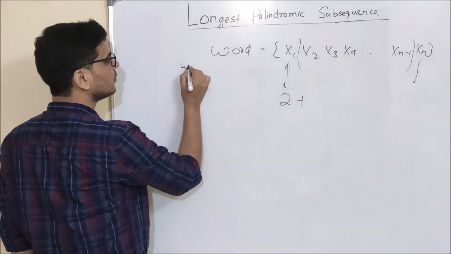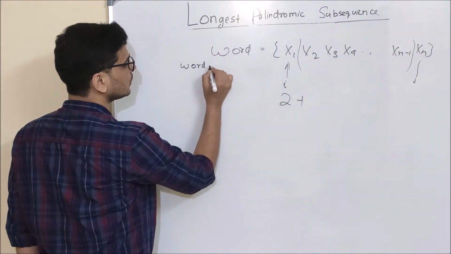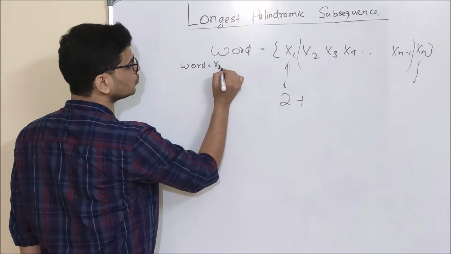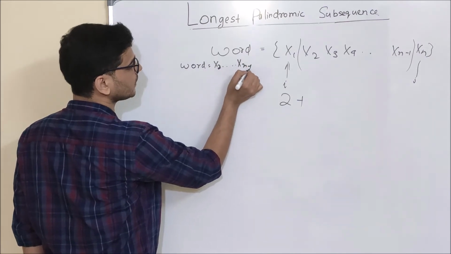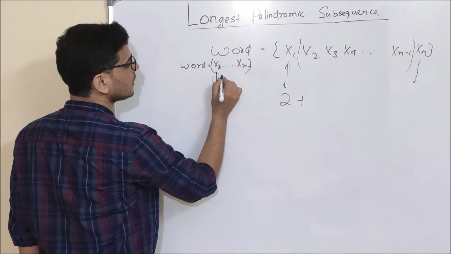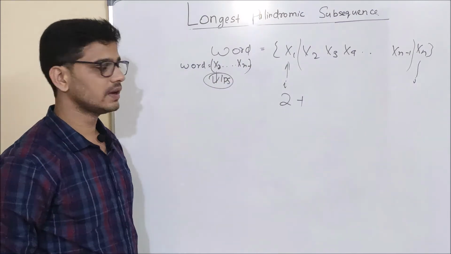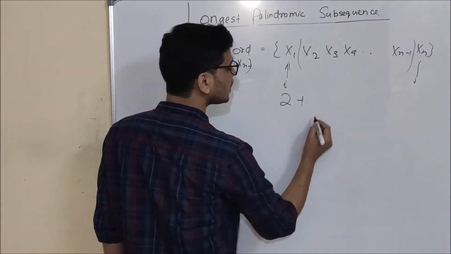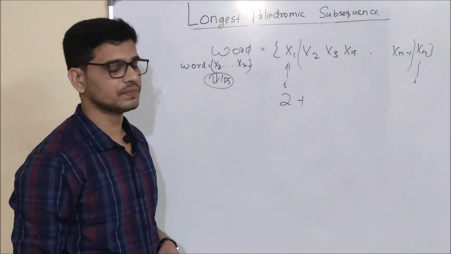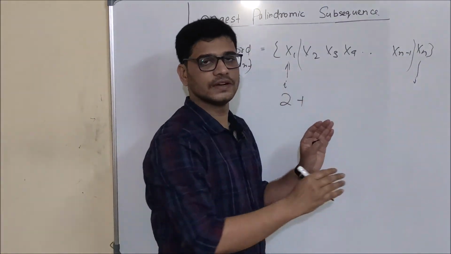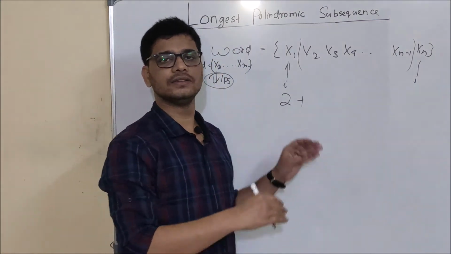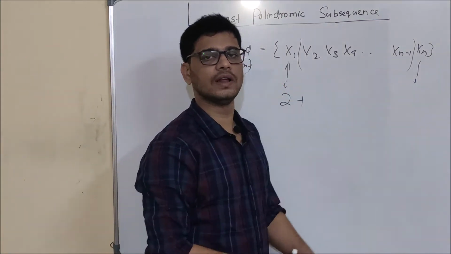And then our word will become x2 to xn minus 1. And I will find LPS in it. Okay? So this is our case 1. That is, I am matching the first and last character and these two characters are equal.